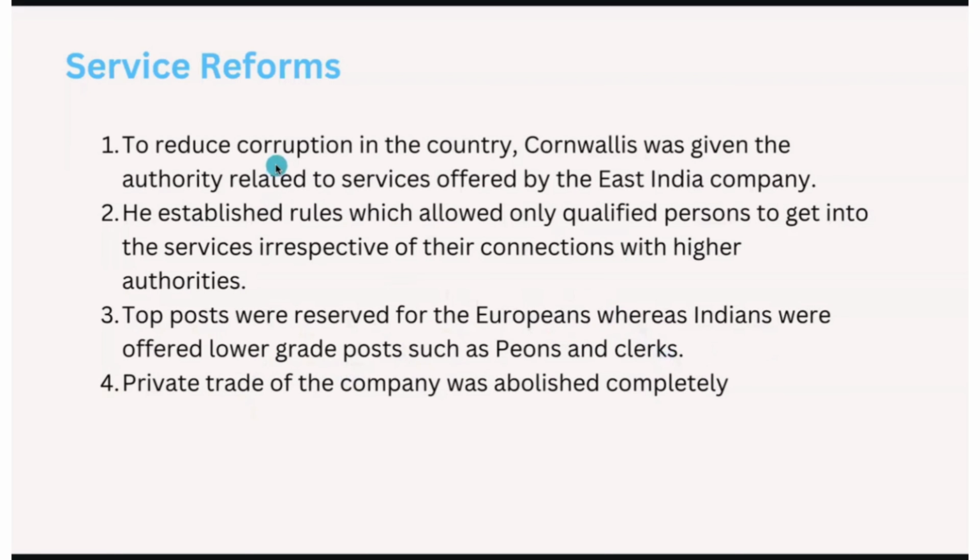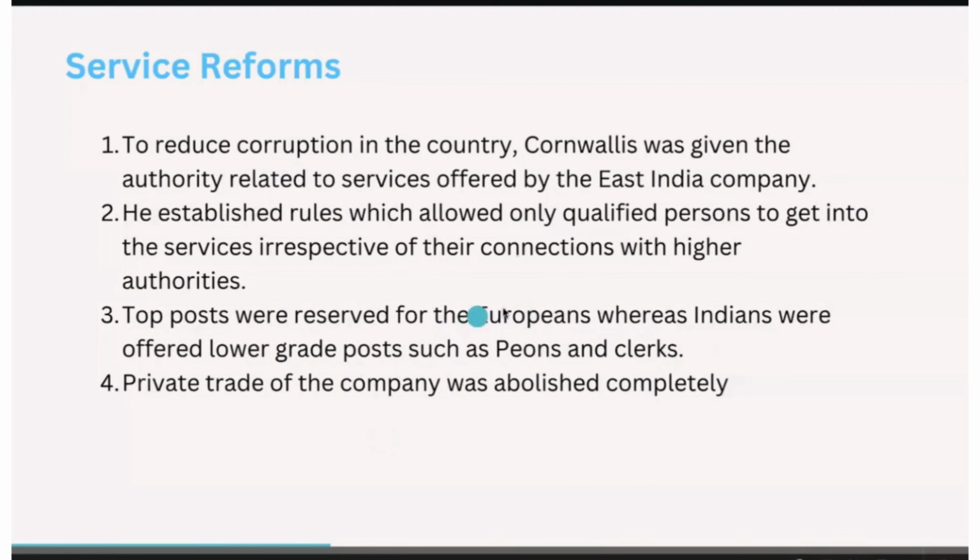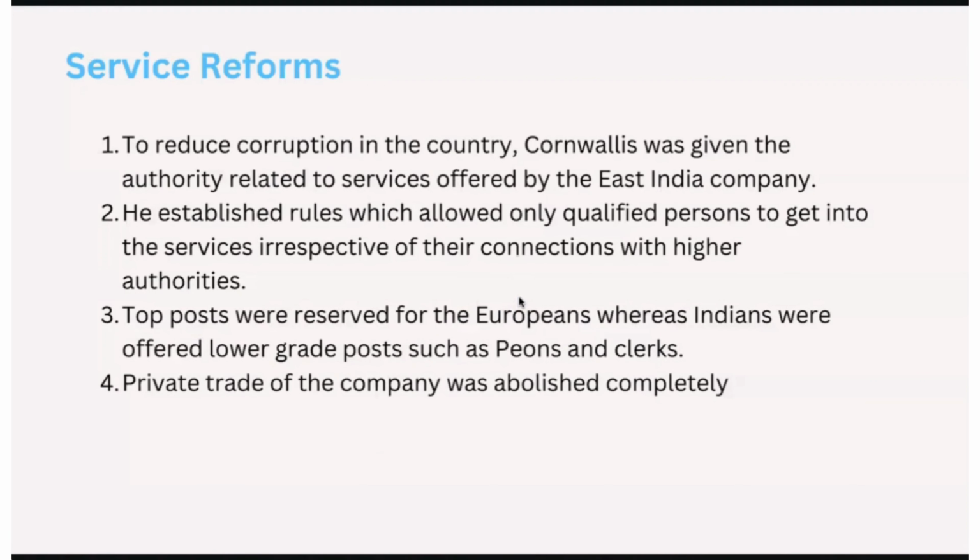These reforms also abolished the private trade of the company, where administrative officers involved in private trade were draining the wealth of the people. In order to reduce corruption, Cornwallis completely abolished the private trade of the company officials who were involved in fraudulent activities. Okay, got it? Fine.